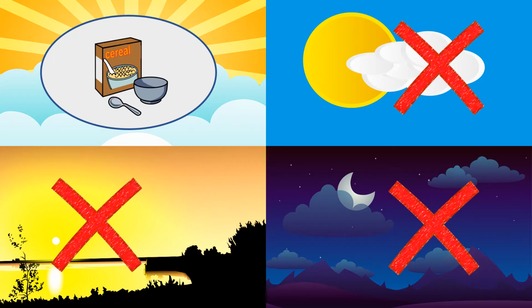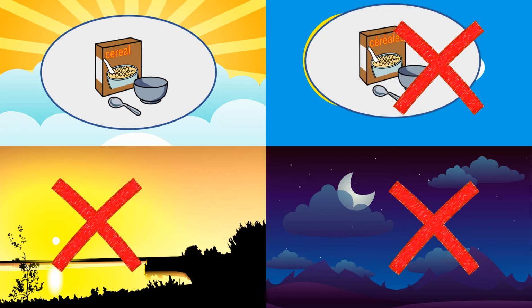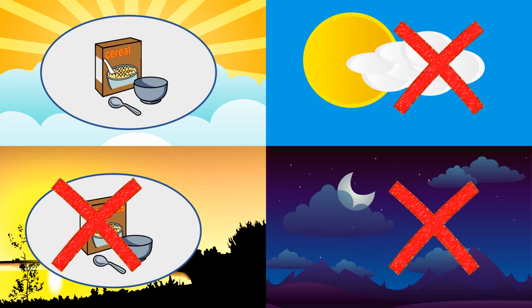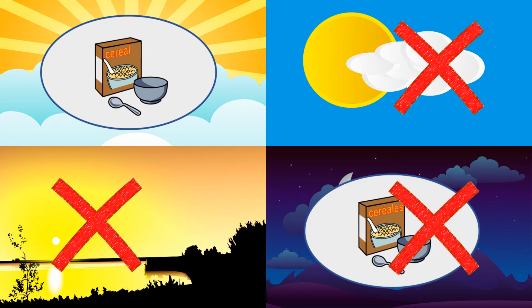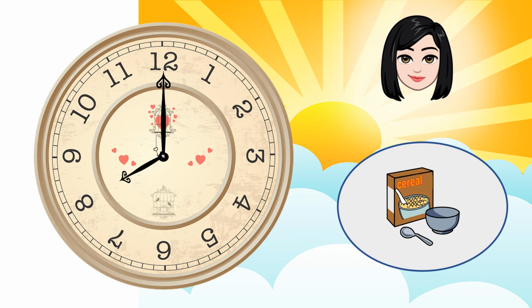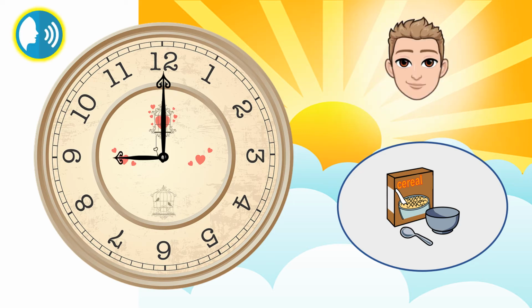You always have breakfast in the morning. You don't have breakfast in the afternoon. You don't have breakfast in the evening. You don't have breakfast at night. She has breakfast at 8. You say. He has breakfast at 9.